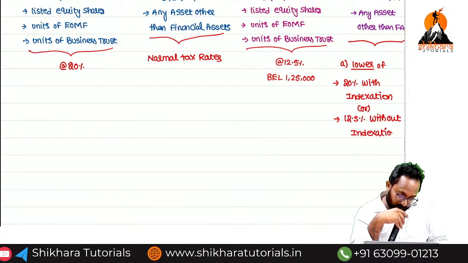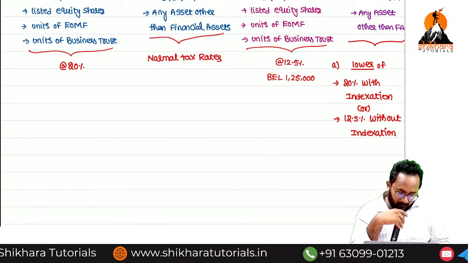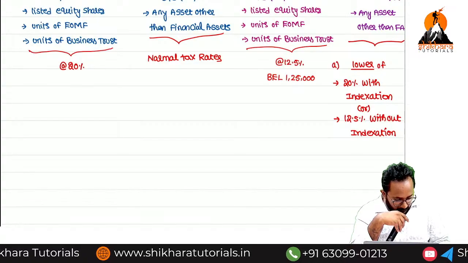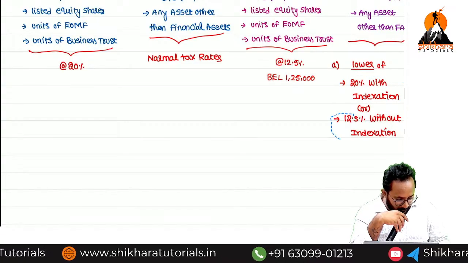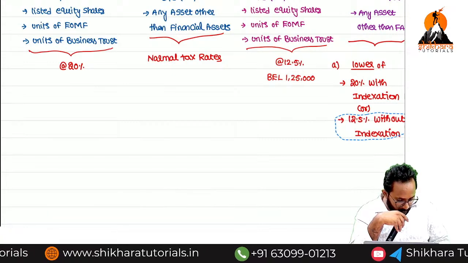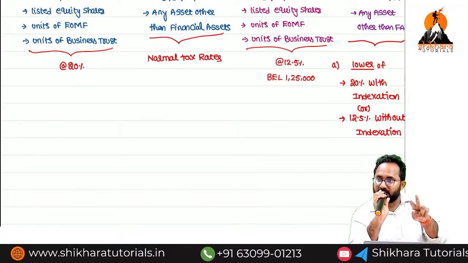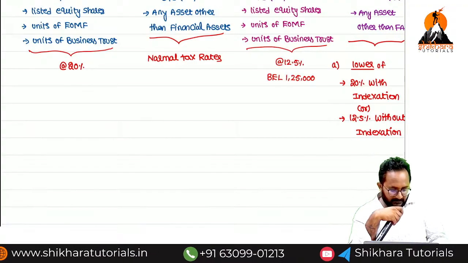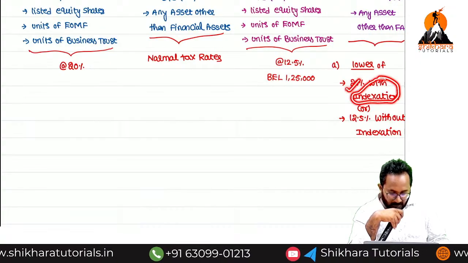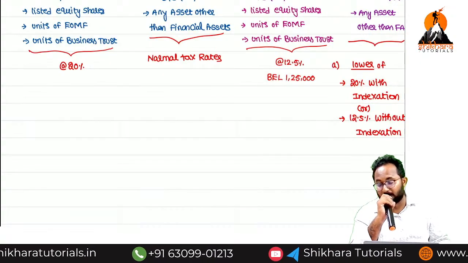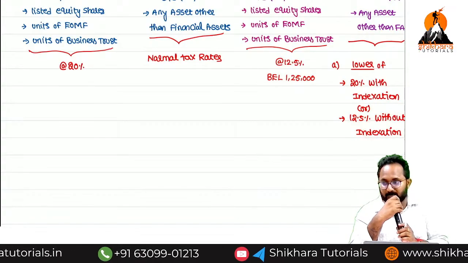Sir, in which case we have to apply? In the capital gain chapter, I will tell you. Not required now, unnecessary; if we start that entire discussion, our total topic will deviate. That's why. In some cases, two rates we have, whichever is lower. Please calculate the indexed cost. With indexation, apply the rate of 20%. Without indexation, you can apply the rate of how much?